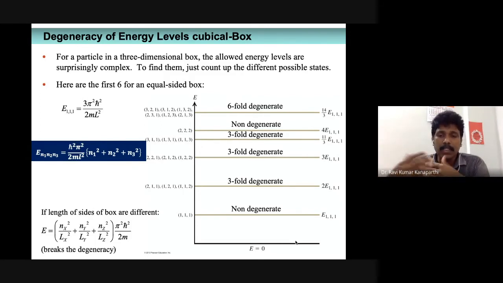Initially you will have a degeneracy, but because of different situations, especially as the ligands are approaching from different directions, there is a change in the symmetry. As a result, the degenerate energy levels will split into non-degenerate energy levels.